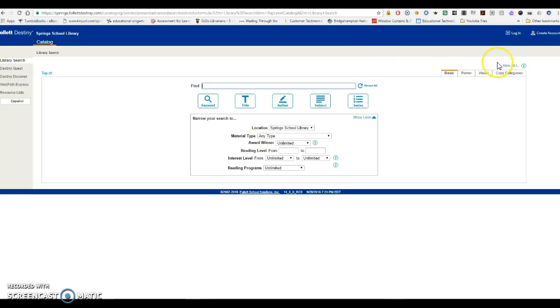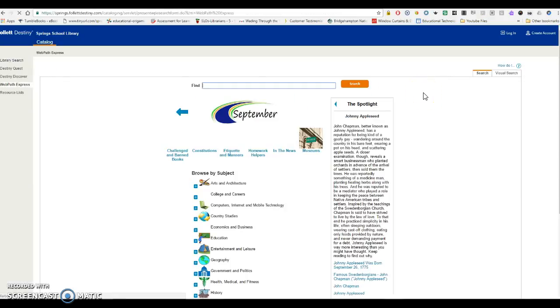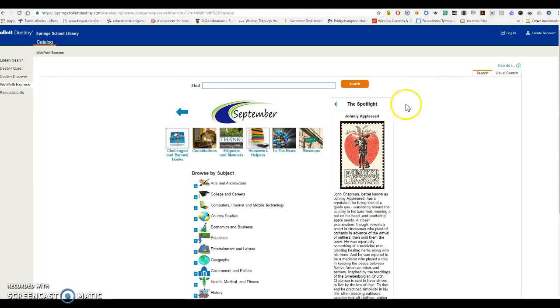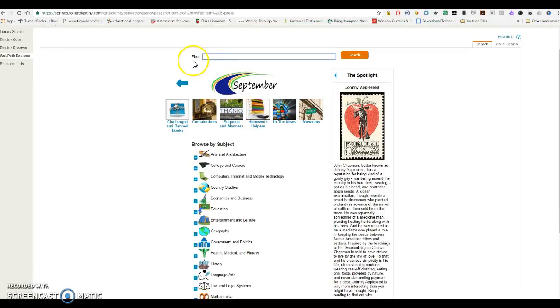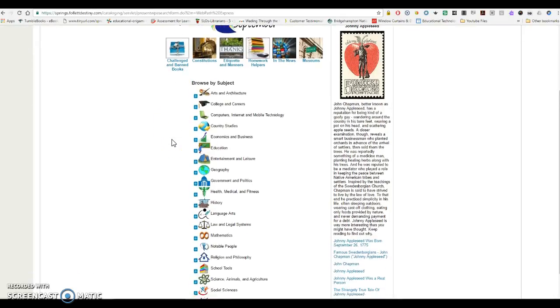And over on the left-hand side, this morning, we're going to go to Webpath Express. So when I click on Webpath Express, today being the last day of September, you're going to find that September will be here, and on Saturday, it should change to October. You'll notice that we have the Find bar, and I can look for subjects or keywords here and click the search button, or I can browse by subjects.